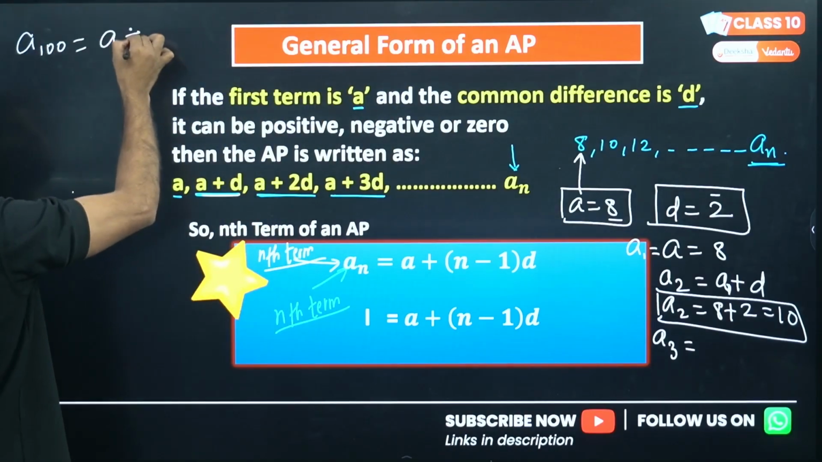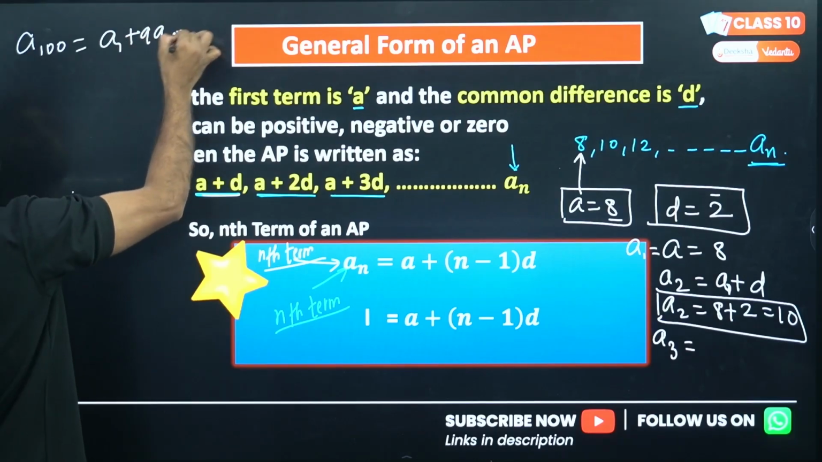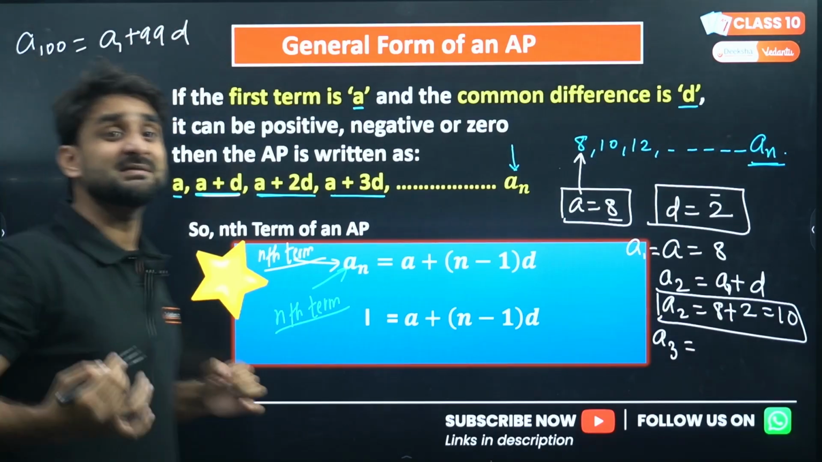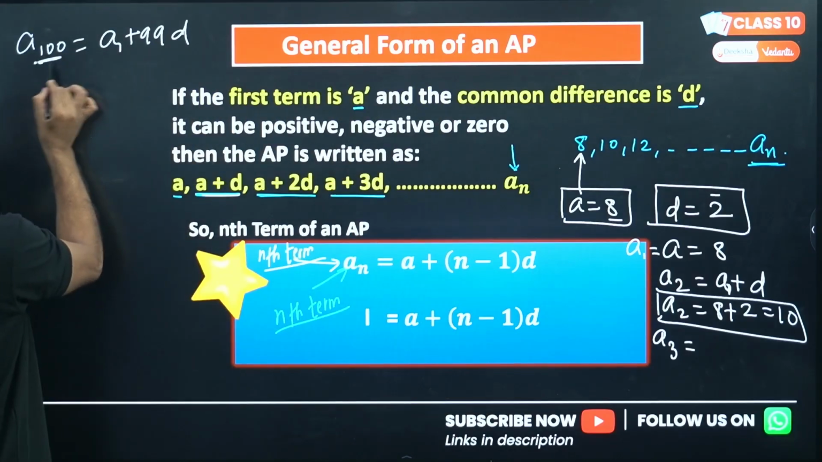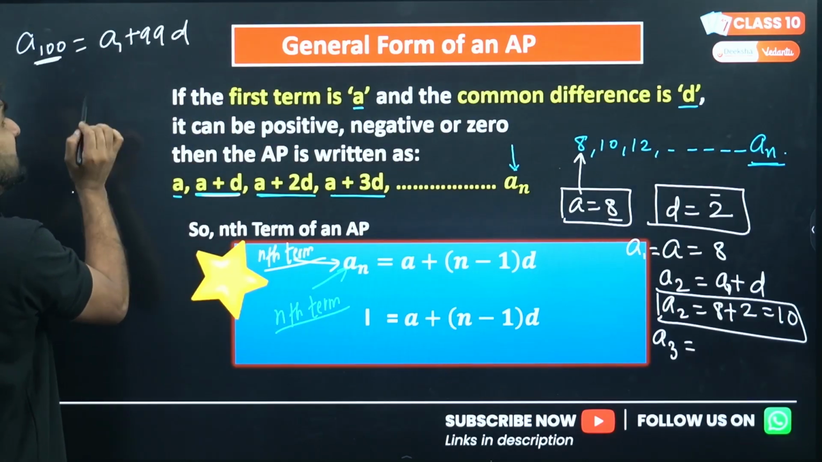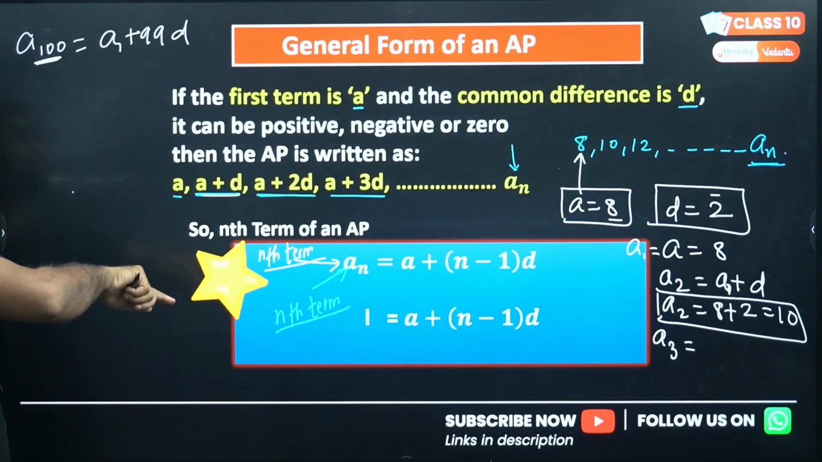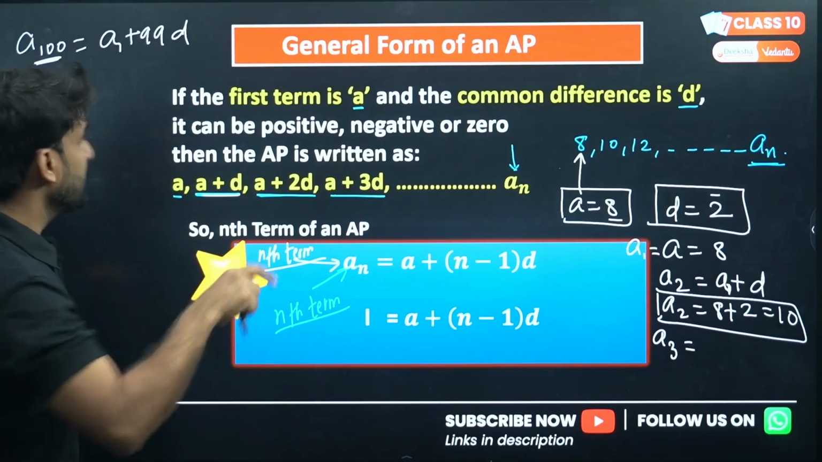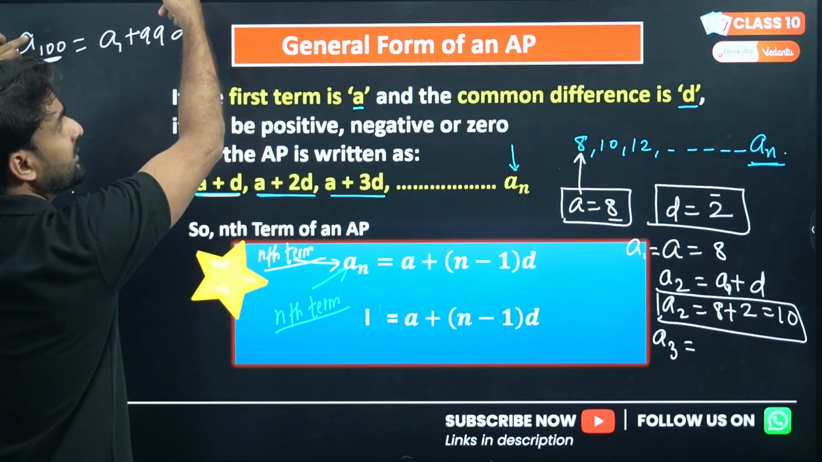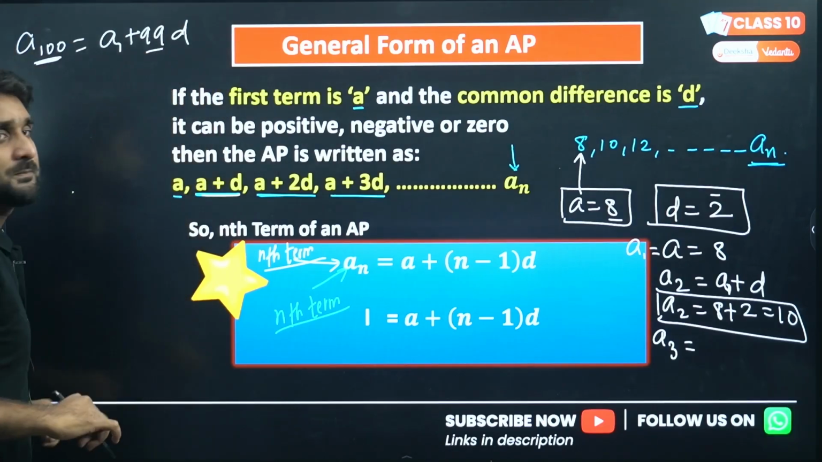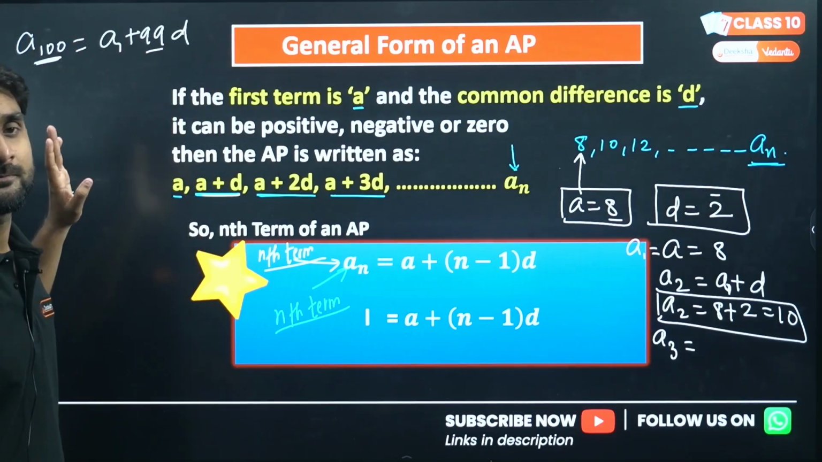And if you are finding the 100th term of any AP, how can you write the formula? A1 plus 99D. This indicates that if you are finding any term, you have to take D one less than that term. If I am finding the 100th term, D will be 99. A1 will remain the same.